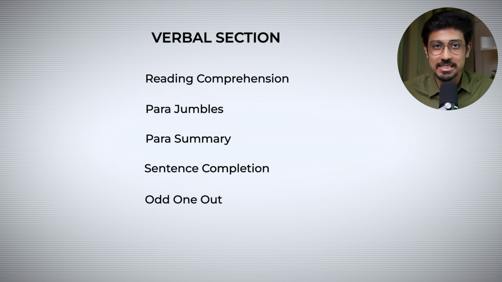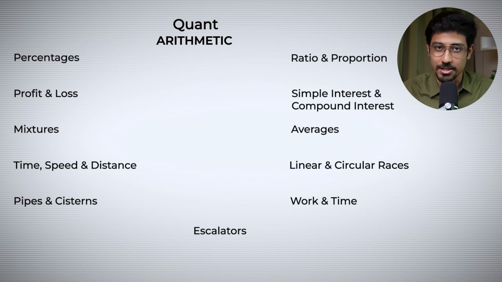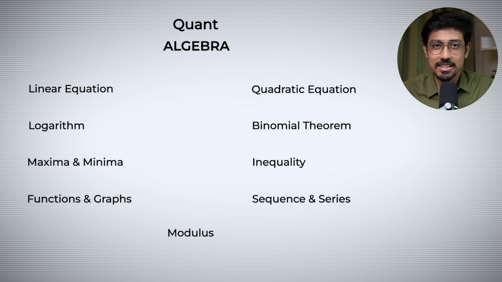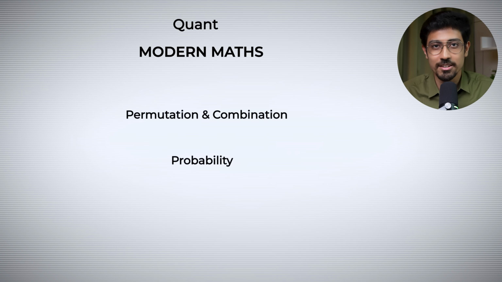For the verbal section, these are the topics that you need to cover. For DILR, these are the topics that you need to cover. You can pause the video and note down these things if you want, or take a screenshot. After that, for quant, there are 5 broad areas that you need to cover the syllabus in. First is arithmetic. These are the topics there. Then is algebra. After that, there is number system. After that, there is geometry, and after that, there is modern maths.